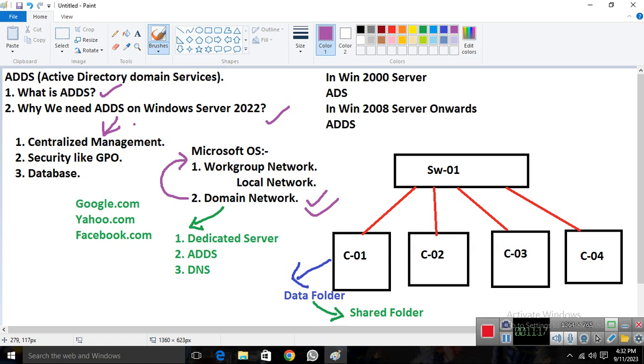So now simple is that AD services provides you data stores where it keeps all the information about the AD objects.